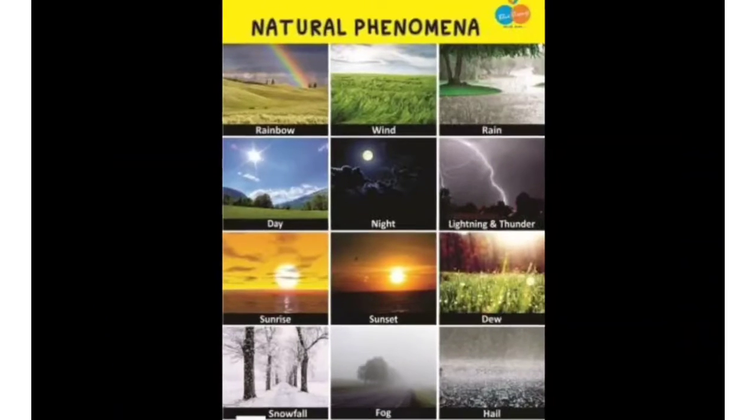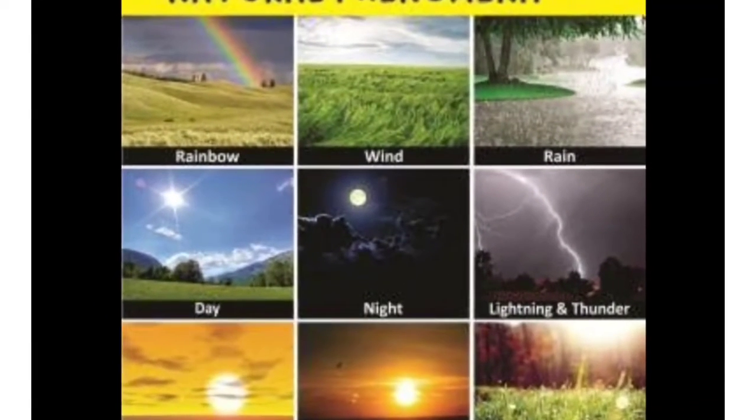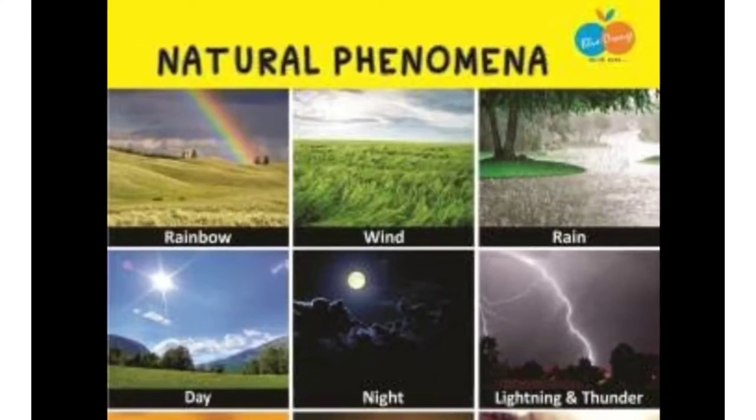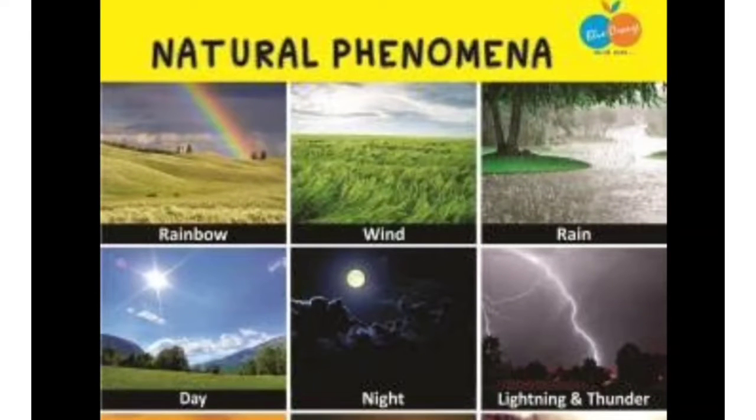Look over here in this diagram, you can see some natural phenomena which are useful or not harmful. For example, formation of the rainbow. It is because of the dispersion of light. We already understood this in the 16th chapter, Light. Wind blowing happens because of uneven heating of the equator and the polar region, or uneven heating of land and water, which is essential for each and everything.